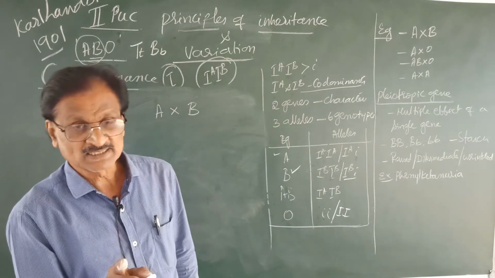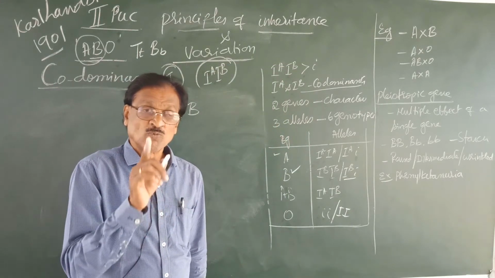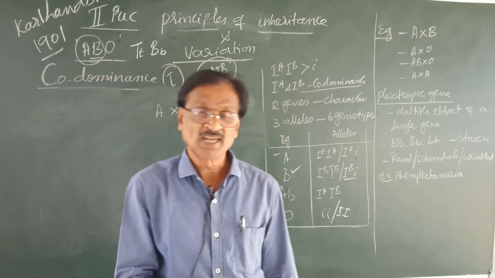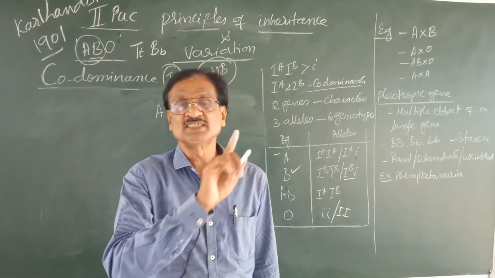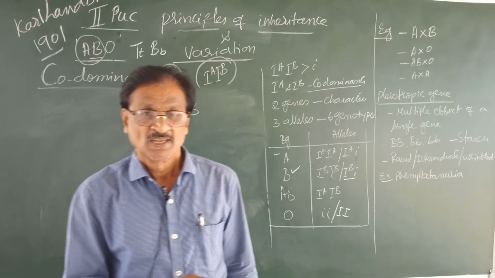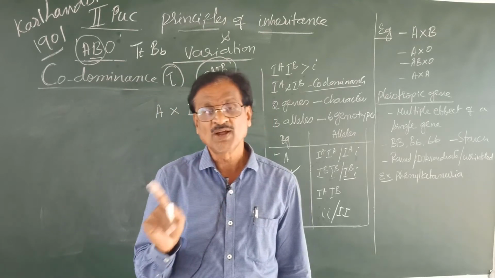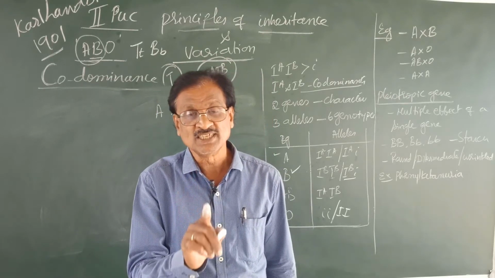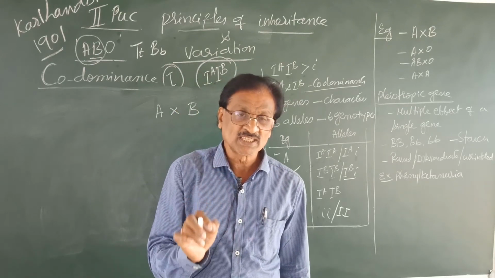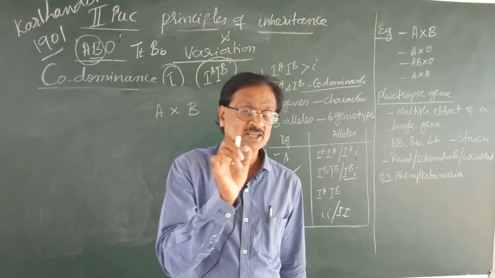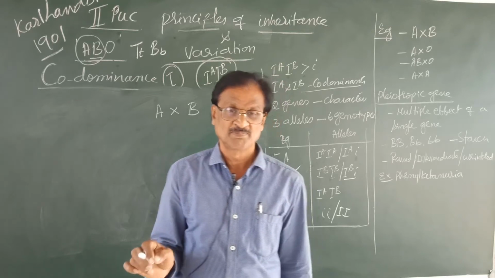Remember, for this we have to take what genotype, either homozygous or heterozygous? We have to consider only the heterozygous genotype. Why not the homozygous genotype?